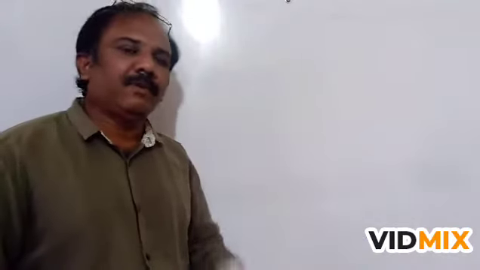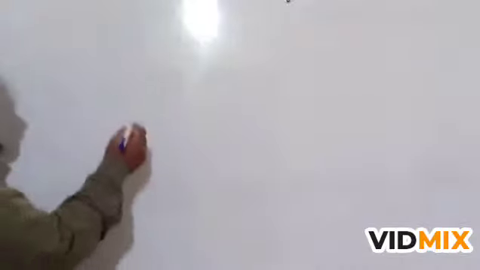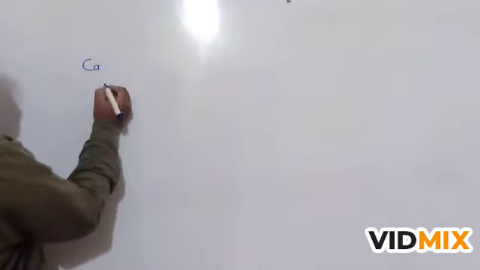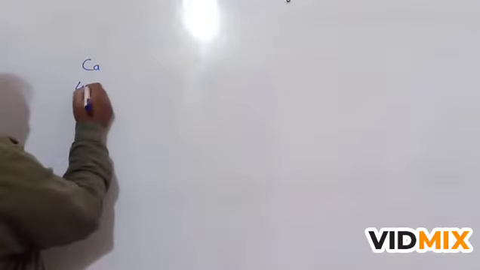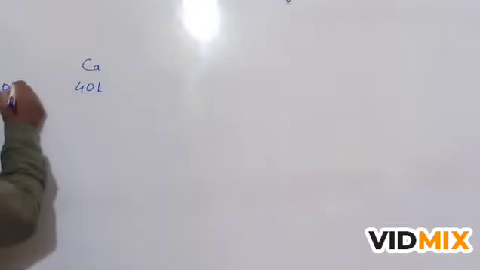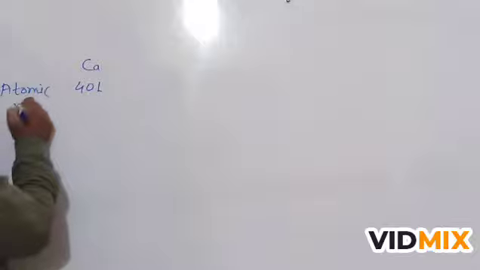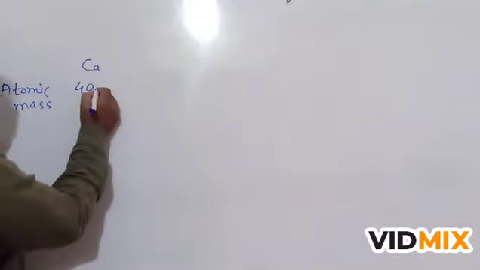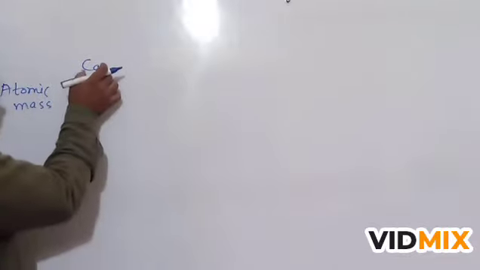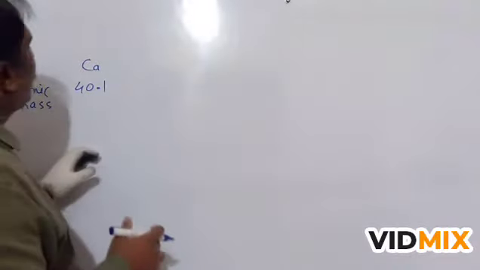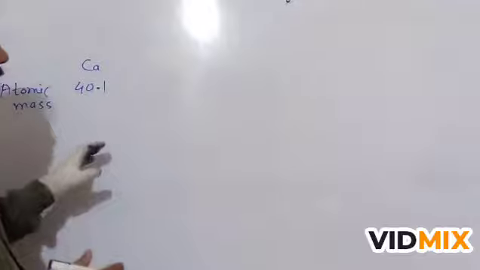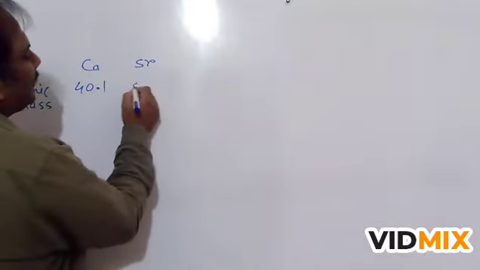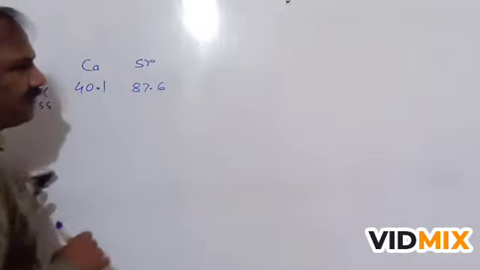Now let's see one more example of Dobereiner's triad. Consider a triad: calcium has atomic mass 40.1. The next element is strontium, which is chemically similar to calcium, and its atomic mass is 87.6.